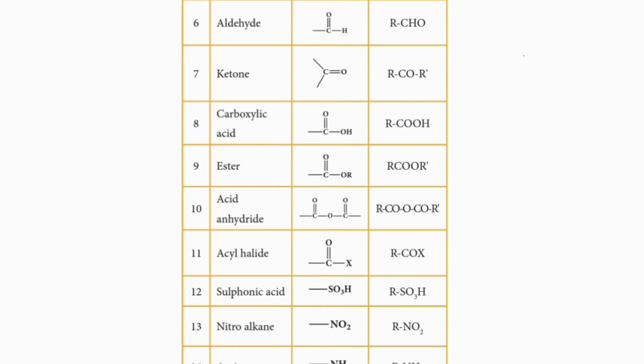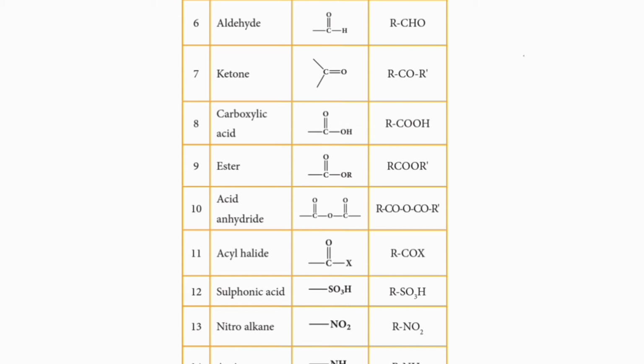The second derivative of carboxylic acid is acid anhydride. Here the functional group for acid anhydride is bond COO bond. The general formula for acid anhydride is RCOOCOR'. This is the anhydride formed between two different acids.